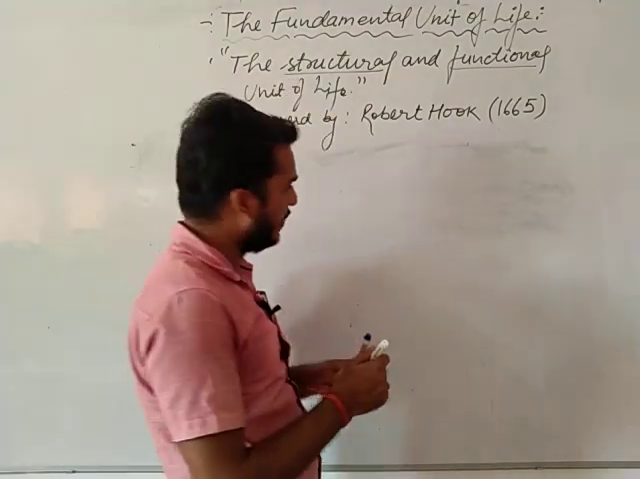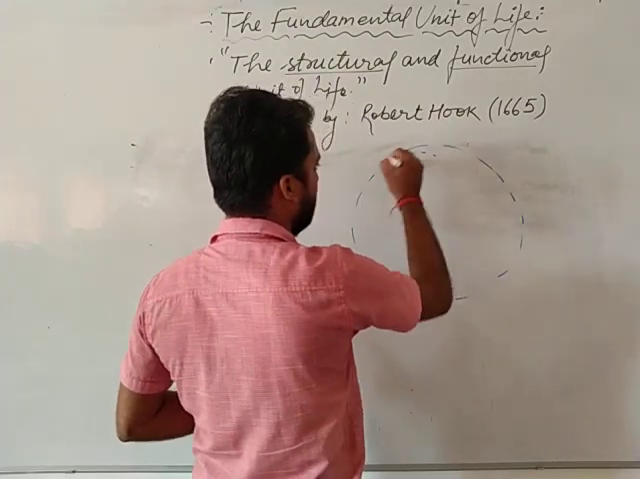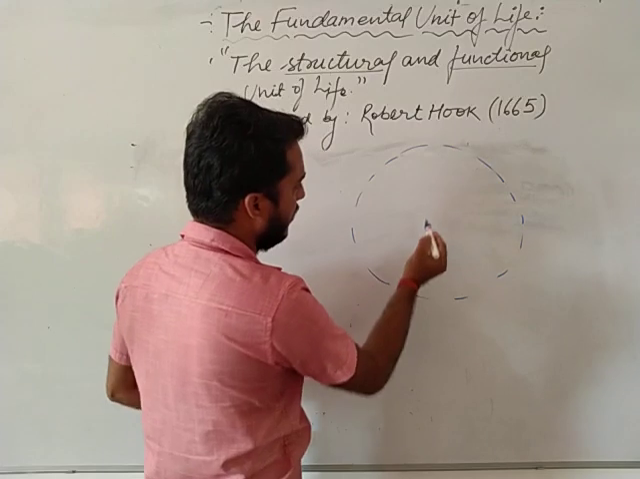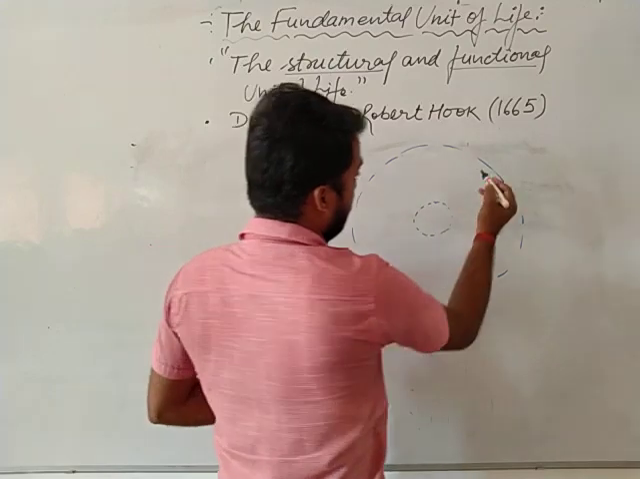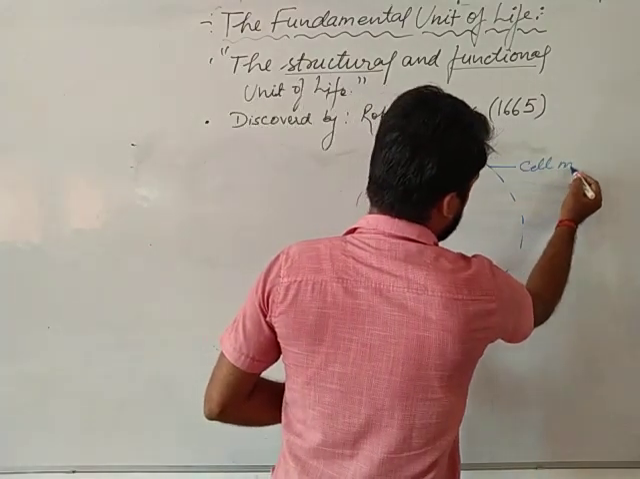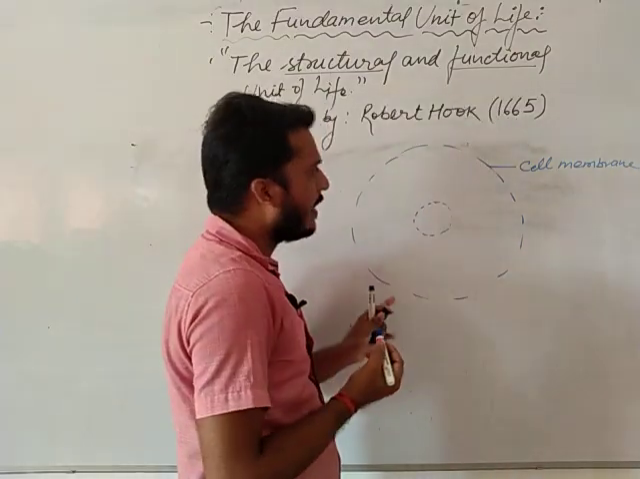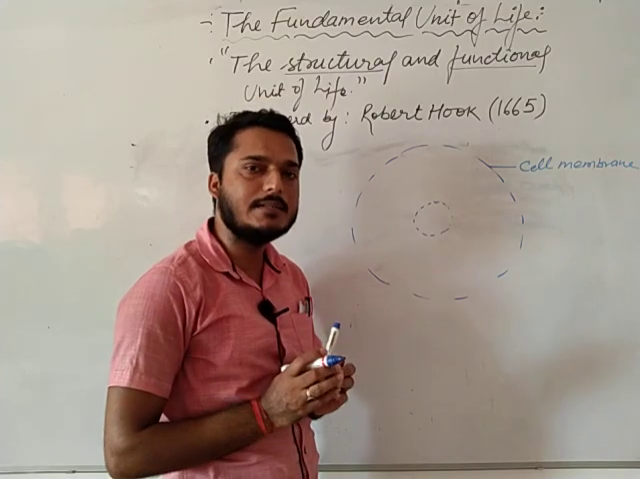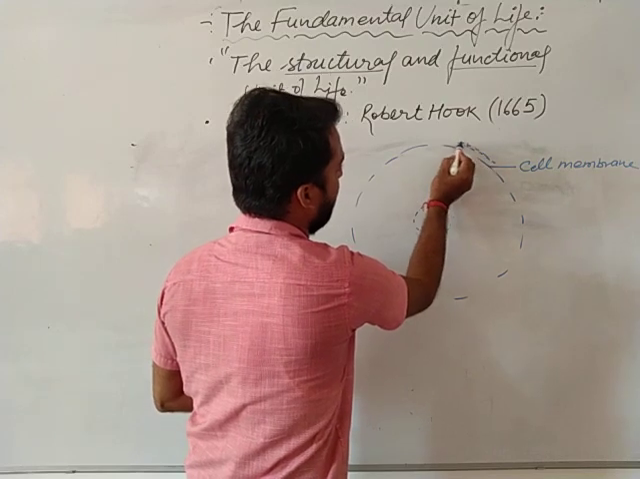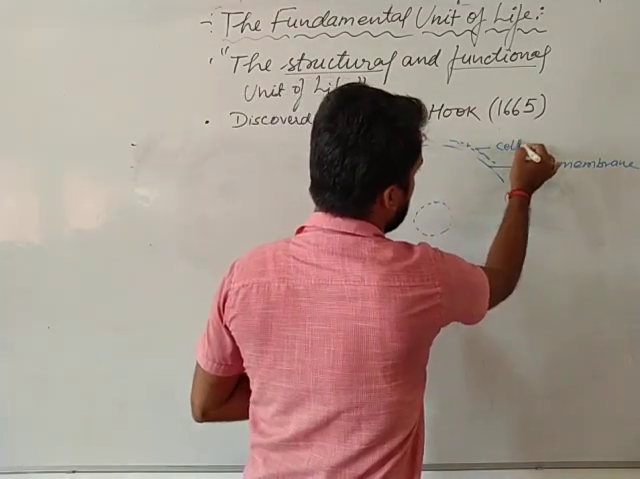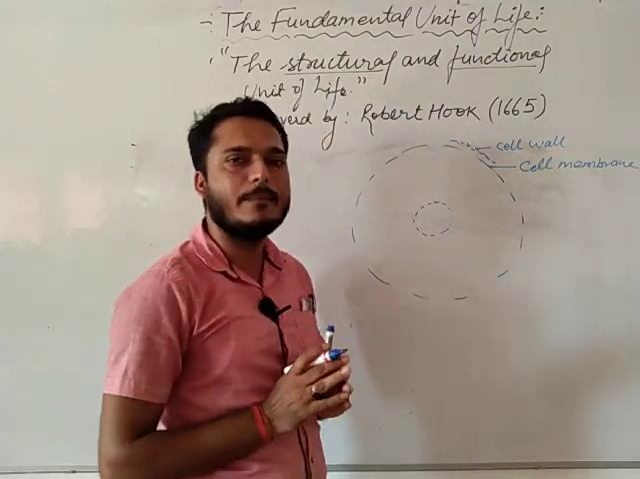A simple structure of a cell I am drawing here. This is your cell, and this is your nucleus. This is called the cell membrane. This is the animal cell I am drawing here, but in case of a plant cell, a cell wall is also present above the cell membrane. But in case of an animal cell, only the cell membrane is present.